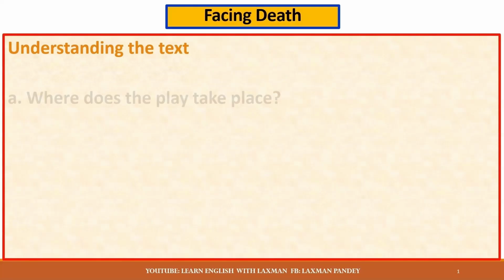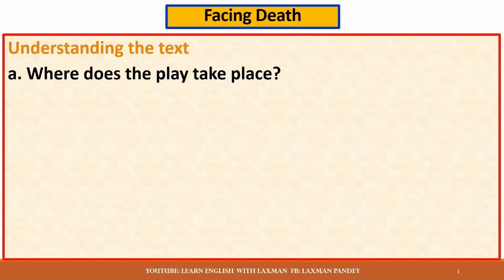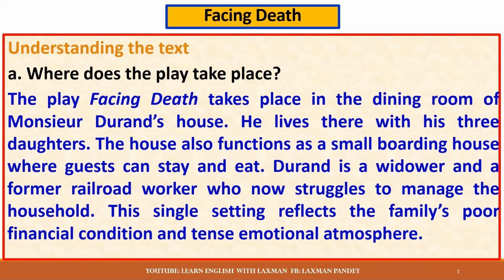Understanding the text. Where does the play take place? The play Facing Death takes place in the dining room of Monsieur Durand's house. He lives there with his three daughters. The house also functions as a small boarding house where guests can stay and eat. Durand is a widower and a former railroad worker who now struggles to manage the household. This single setting reflects the family's poor financial condition and tense emotional atmosphere.